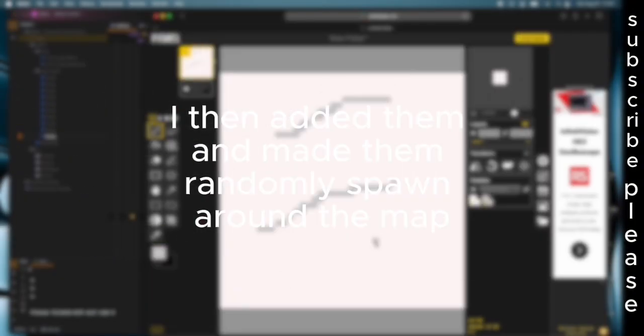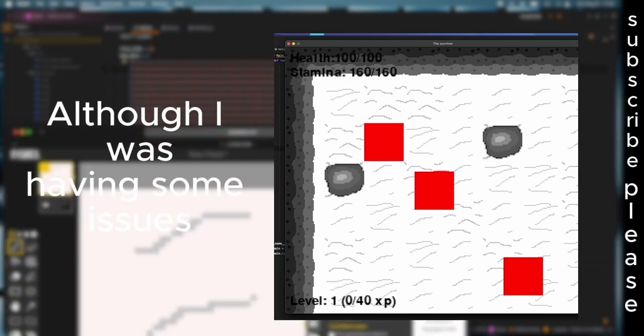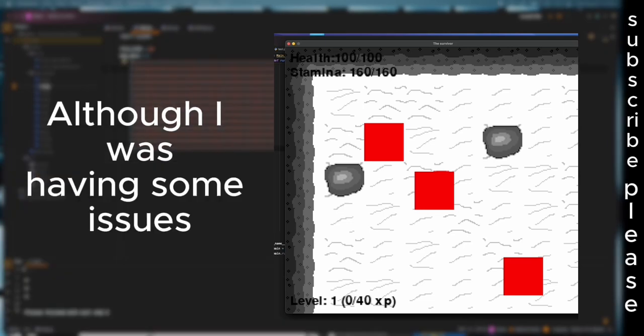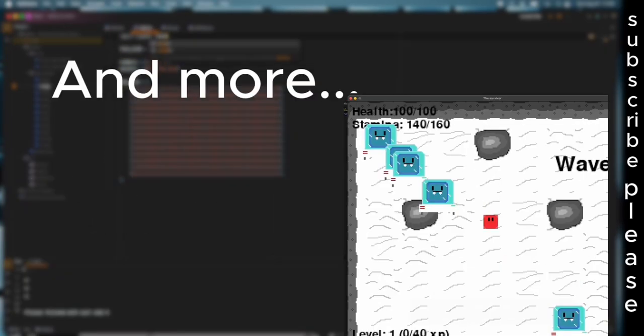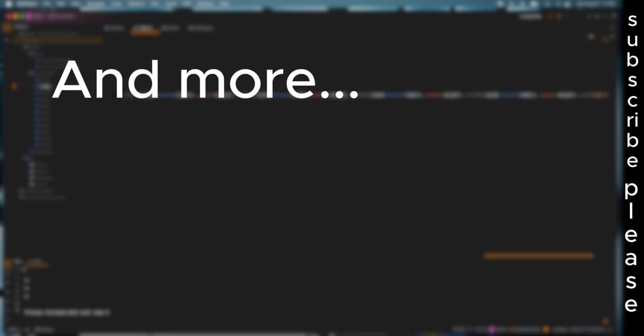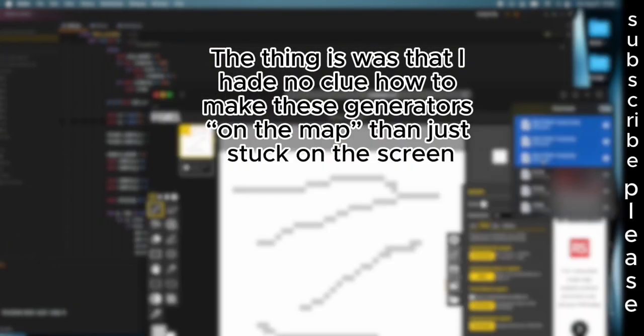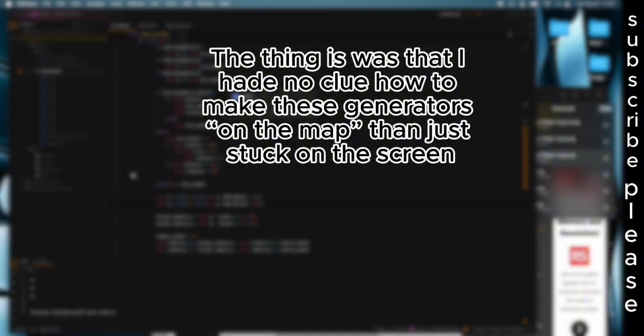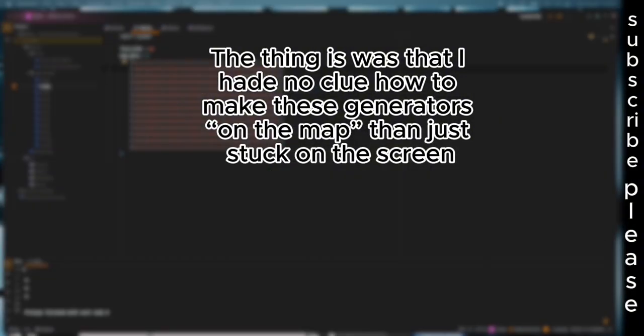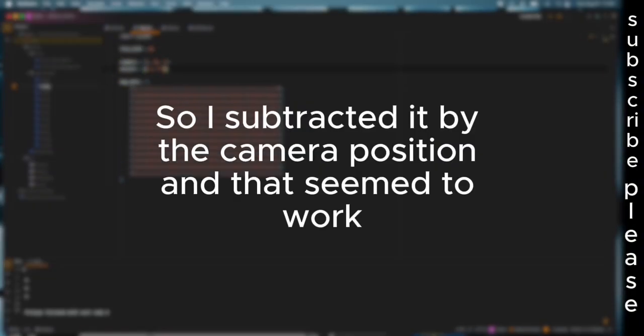I then added them and made them randomly spawn around the map, although I was having some issues. The thing was that I had no clue how to make these generators stay on the map rather than just stuck on the screen. So I subtracted it by the camera position, and that seemed to work.